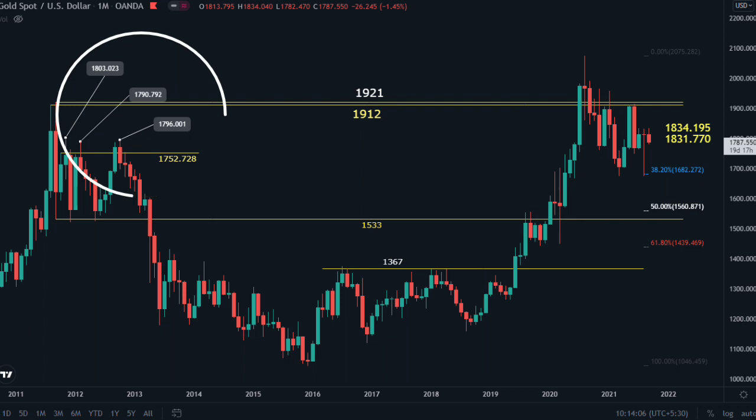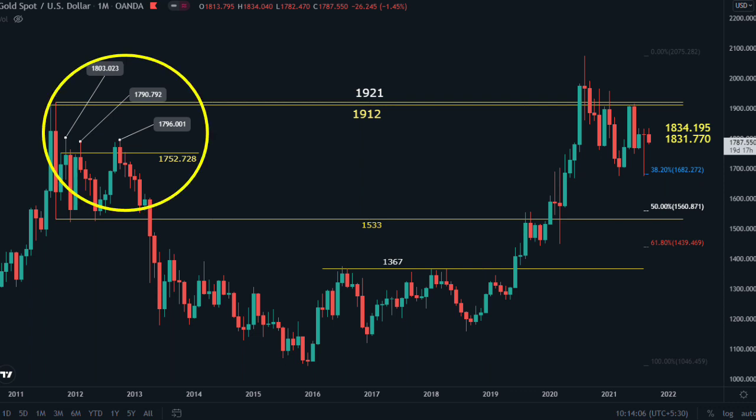Below these three resistances we have one more, 1752. This is the reason the market sometimes finds support and sometimes finds resistance at these levels, because these are not intraday but monthly resistances which have been guiding the gold market for almost a decade.